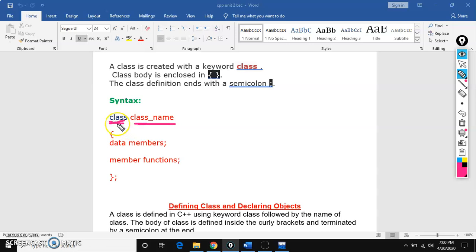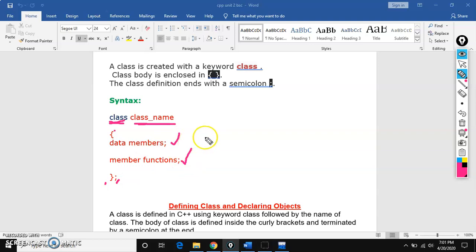Same as a structure: open brace, close brace and semicolon. So the syntax looks almost similar to a structure. Inside the class we write data members and member functions.